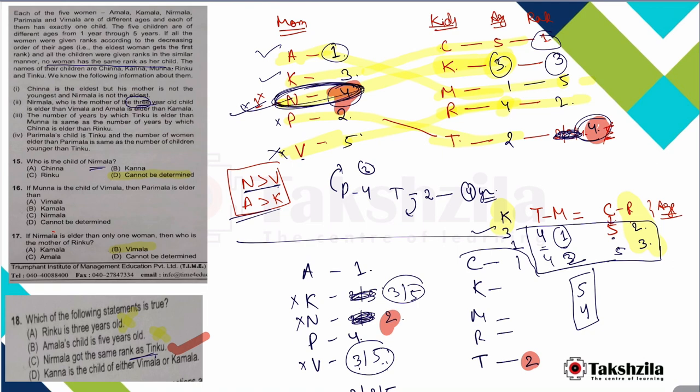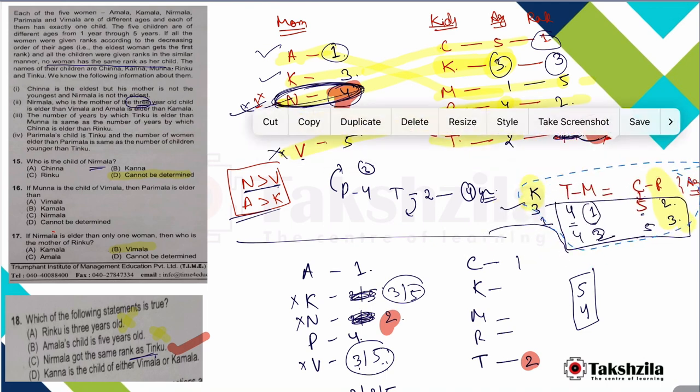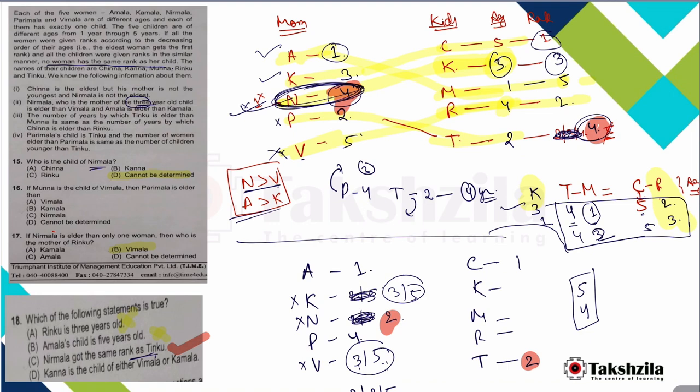Let us list that down. First of all, let me remove this from here. Less chaotic now. Now the possibilities for K are age 3 and 1, meaning rank 3 or 5. For Munna, ranks 5 and 4. For R, age 2 or 3 means ranks 3 and 4.